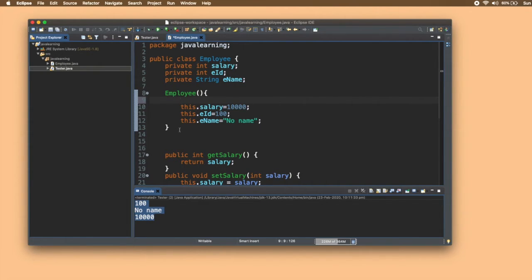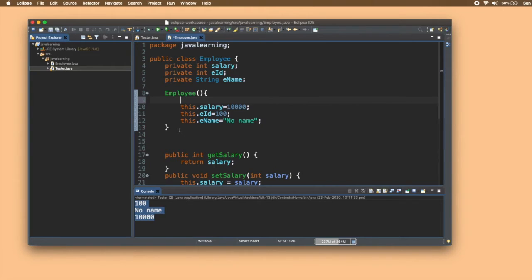So the first constructor that we discussed is a default constructor. Default constructor is without any parameters. Next is the parameterized constructor. As the name suggests, it will have some parameters. It is very much similar to methods, how we passed some values to methods, but the difference is that it has the same name as the class name and does not have any return type. We cannot return anything from constructors. Please make a note of that. We cannot return anything from the constructor, be it a default constructor or a parameterized constructor.